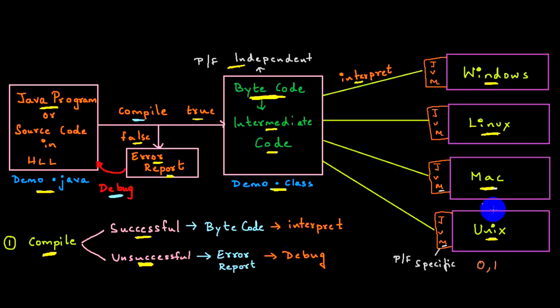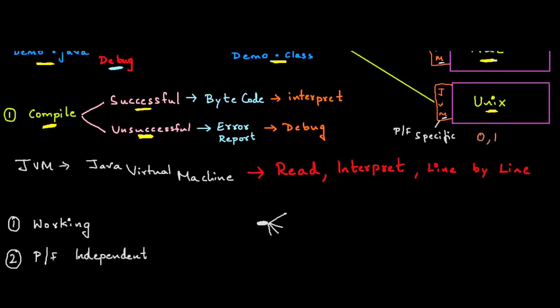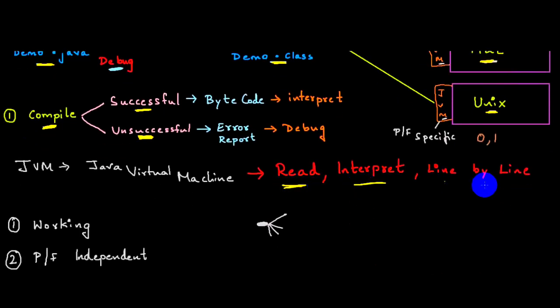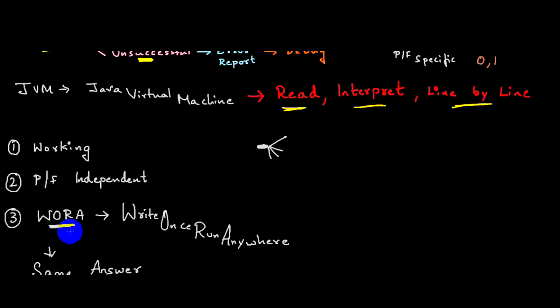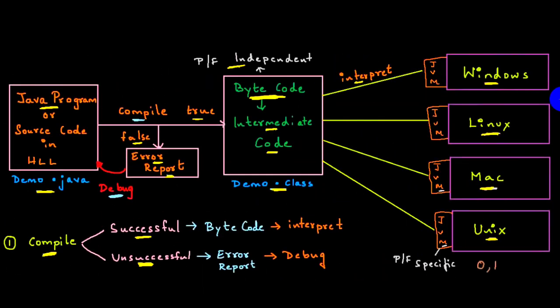This is how a Java program works. JVM stands for Java Virtual Machine. He will read, interpret, and execute it line by line. So all three questions, working, platform independence, and WORA architecture, will have the same answer. This is how a Java program is going to work.